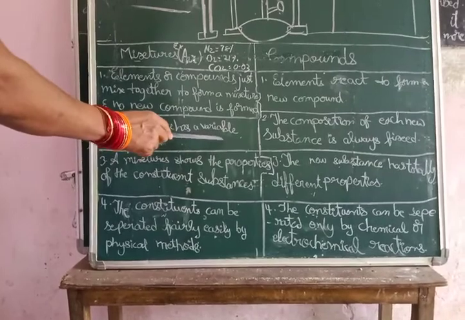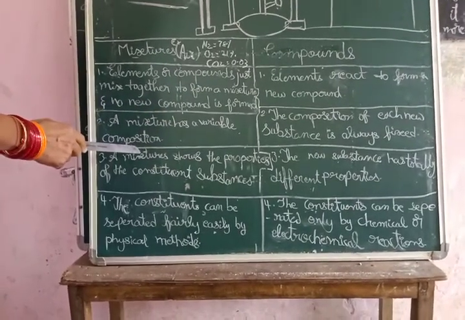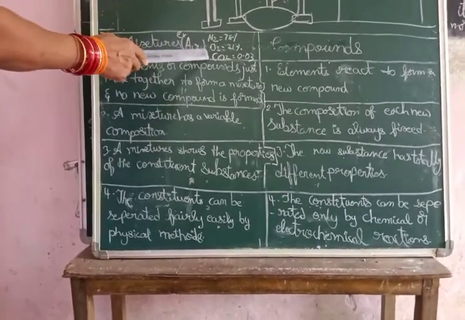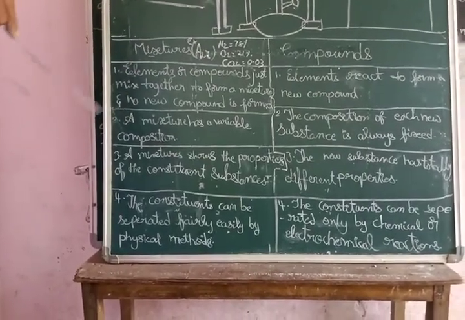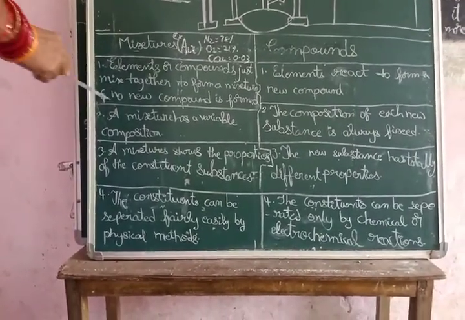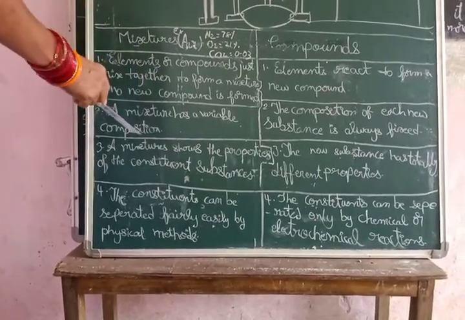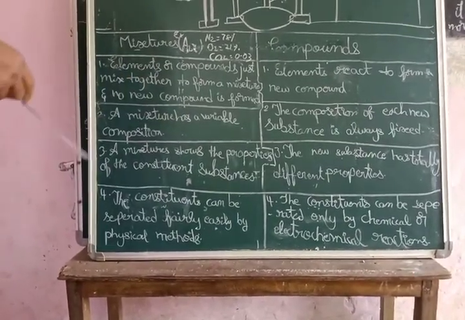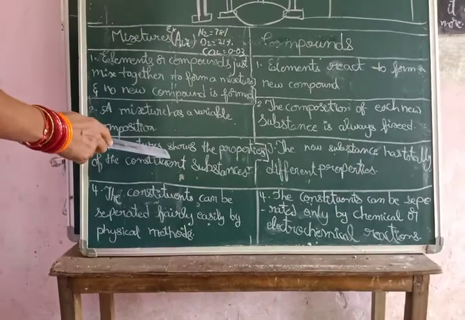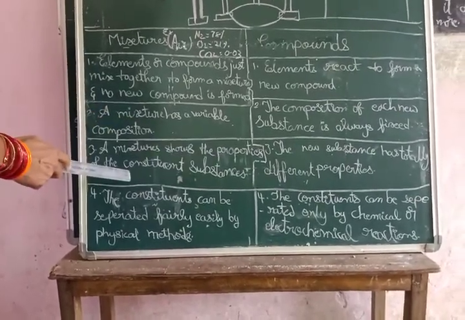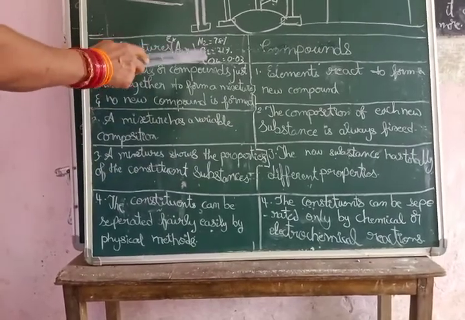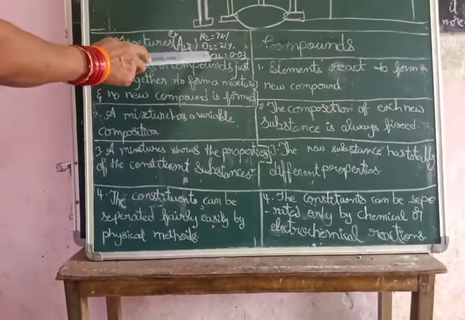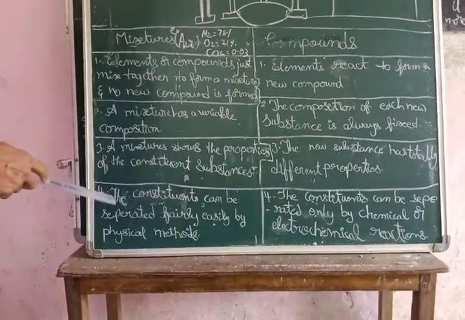A mixture has a variable composition. Sometimes the dust particles or water vapor in the air may be less in Anakapalli and more in some other area. So in a mixture we find variable composition of components. A mixture shows the properties of the constituent substances; whatever components are present, it will show their properties.